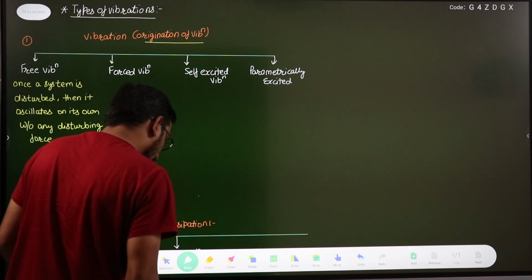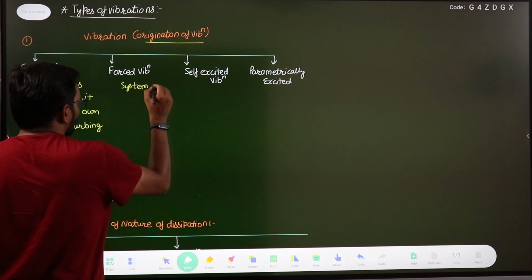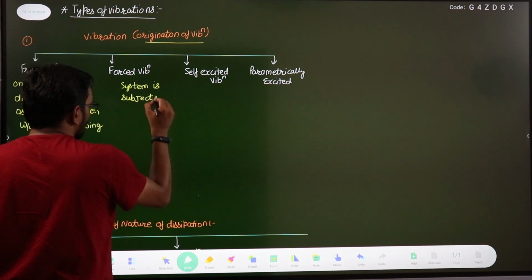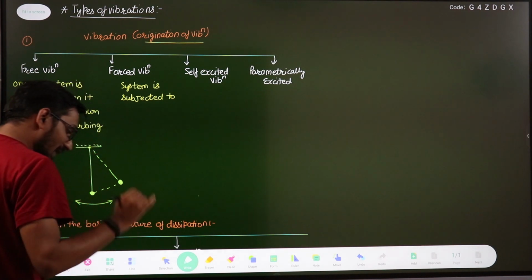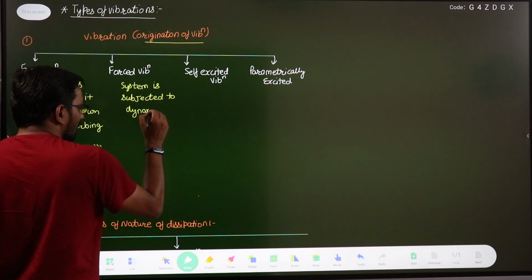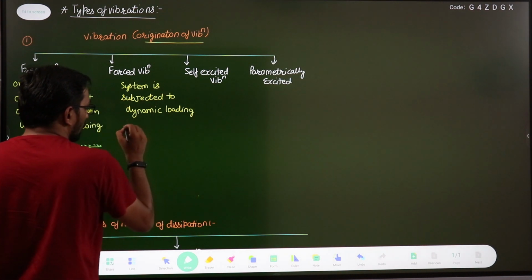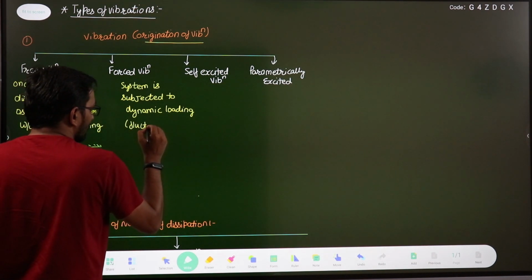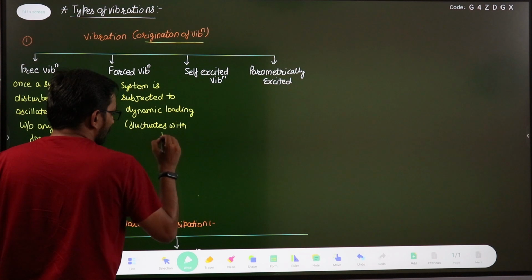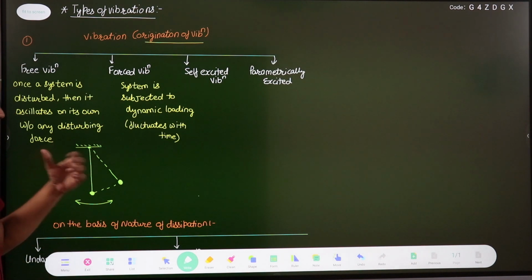In this case, the system is subjected to dynamic loading. Dynamic loading means those loads which fluctuate with time. That type of vibration is known as forced vibration.